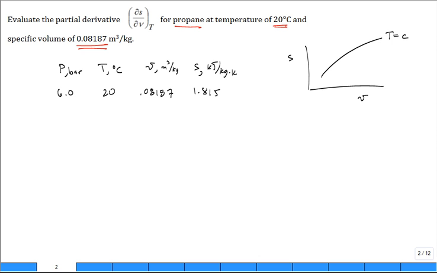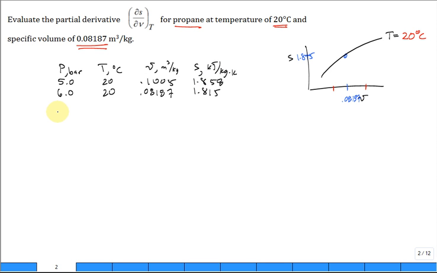True? And so you think, okay, I have this value for V, 0.08187, and I have this value for S, 1.815, and I need to get a value maybe a little below it and a little above it, but I need to stay at the same temperature of 20 degrees C. Well, go to another pressure block, maybe the pressure block of 5 bar, 20 degrees C, and we look up the specific volume, 0.1005, and the entropy, 1.858.